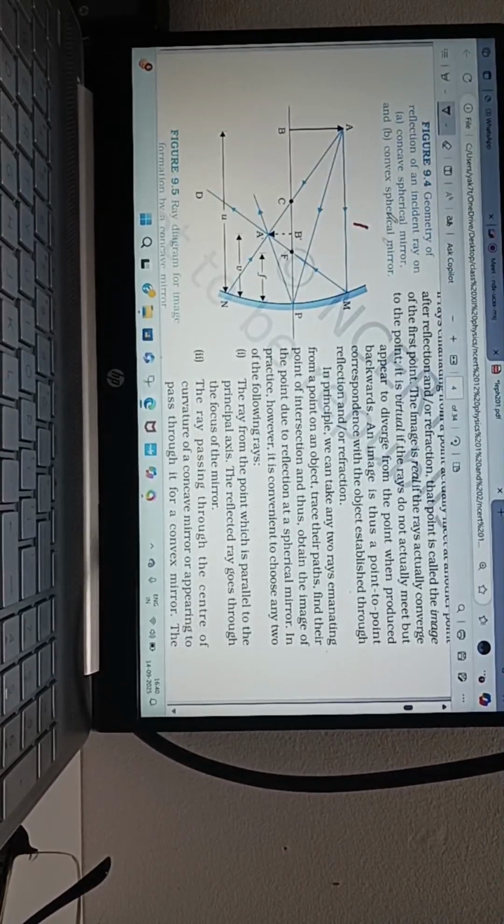A ray coming from the object A towards the pole reflects back and meets at a point on MD. This is the second rule. The third rule: a ray which is going through the center of curvature will reflect back along the same line. This is the third rule. Why will it go along the same line?